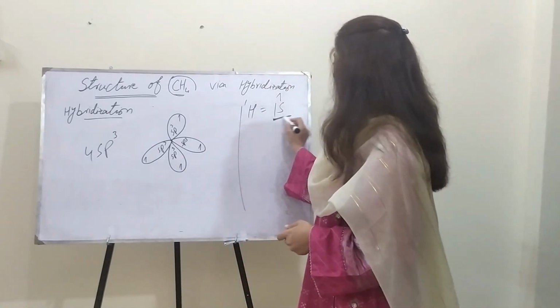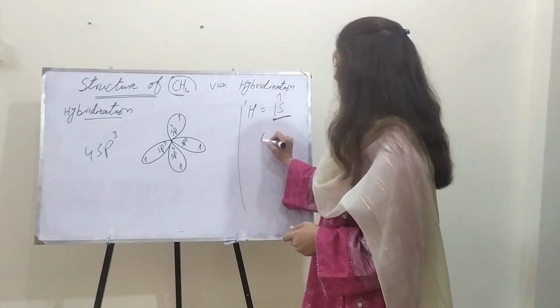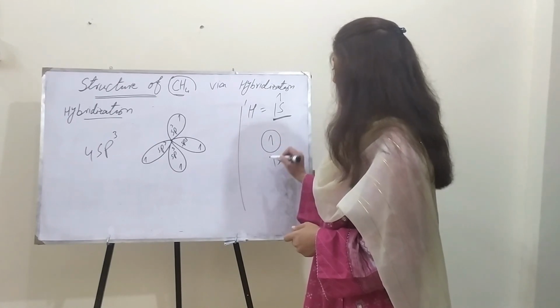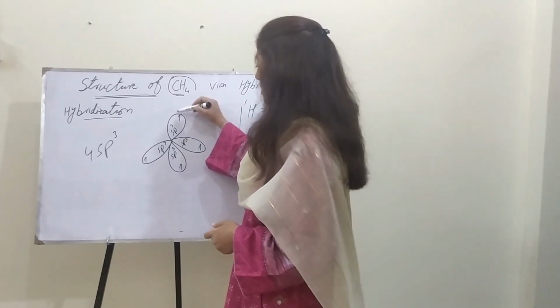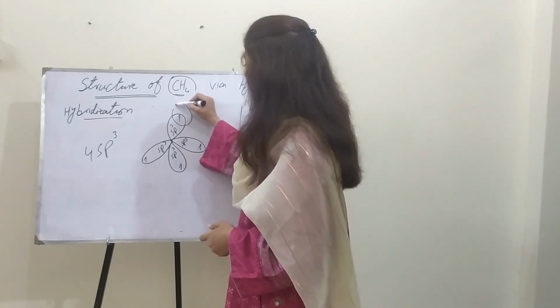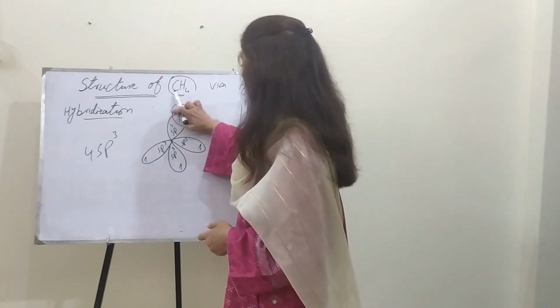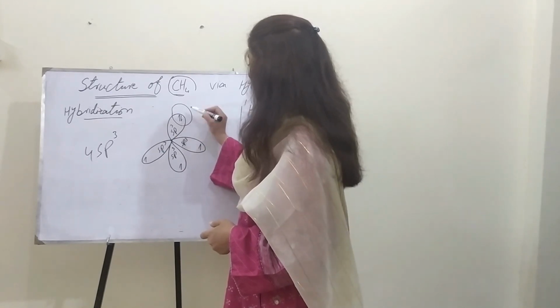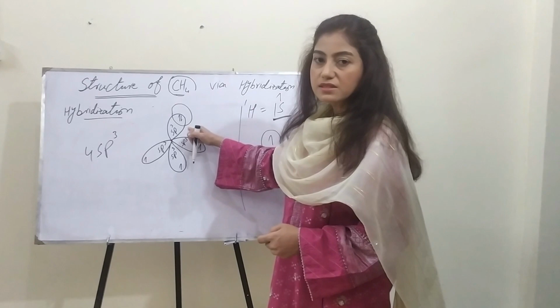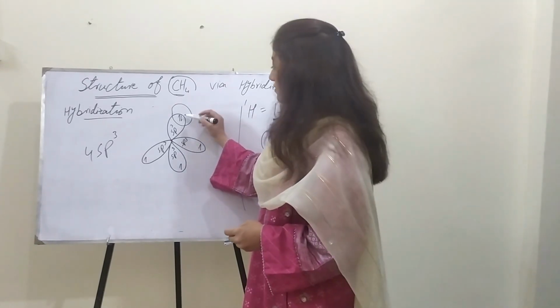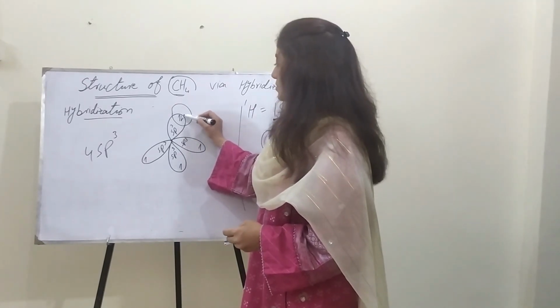So now this 1s orbital of the hydrogen, that is like this, would share its electron with these hybrid orbitals like this. The second electron that would be filled in this shared region would have the opposite spin, not the same spin.